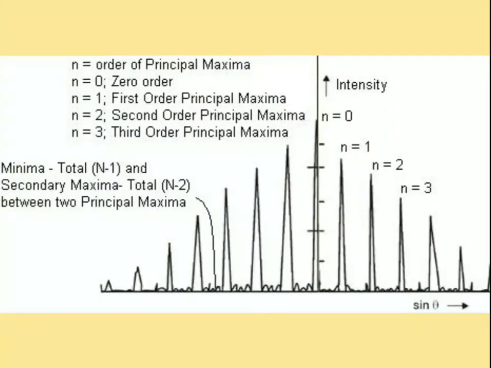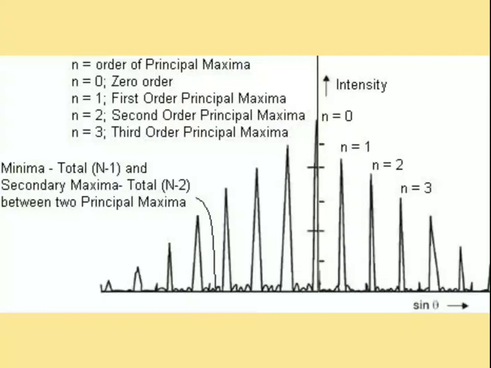Already I said that in Fraunhofer diffraction due to a single slit there exists only one central maxima, but in Fraunhofer diffraction due to n slits there exist a number of principal maximas on both sides of the 0 order principal maxima.